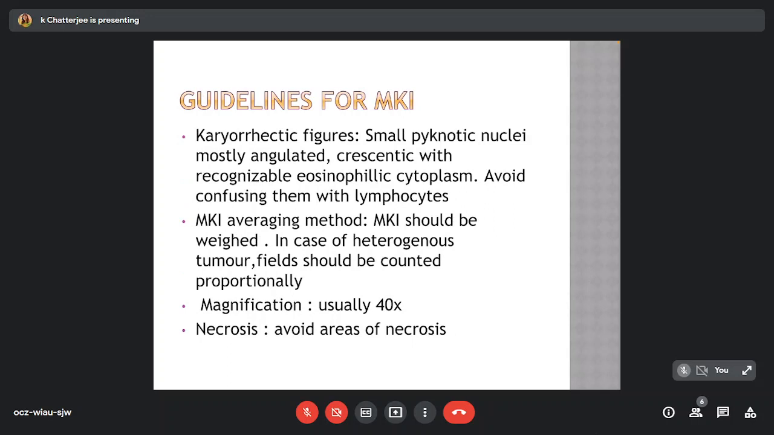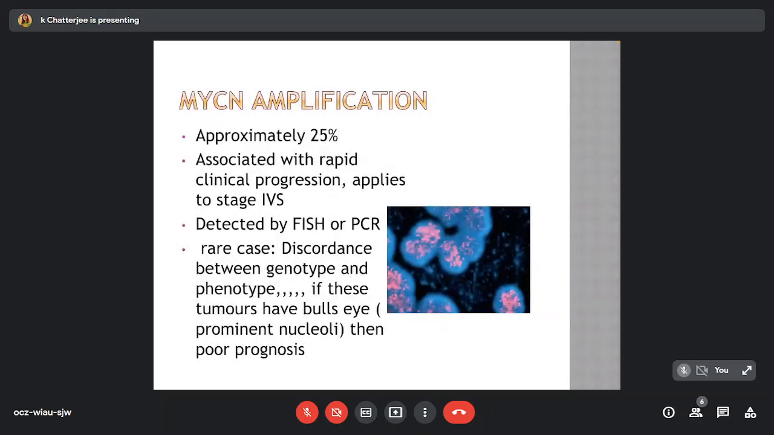Small pyknotic nuclei are mostly angulated, crescentic, with recognizable eosinophilic cytoplasm. These are karyorrhectic figures. We should avoid confusing them with lymphocytes. The MKI averaging method should be weighted. In the case of a heterogeneous tumor, fields should be counted proportionally. It is usually done at 40x magnification, and areas of necrosis should be avoided.